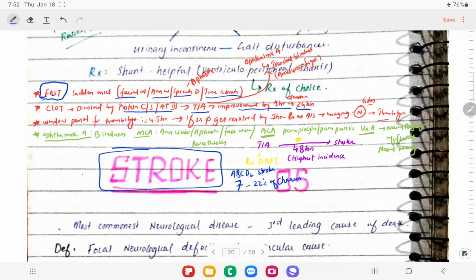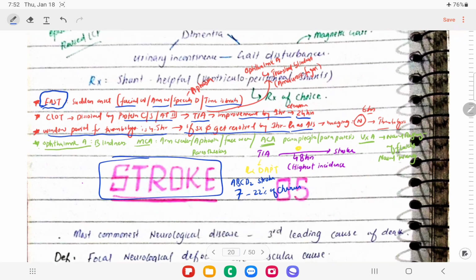If symptoms do not improve, we think that the patient is having acute ischemic stroke, so we need to go for thrombolysis with reteplase. We know that the window period for thrombolysis is 4.5 hours, and if symptoms don't get resolved by 1 hour, we treat this patient as acute ischemic stroke.